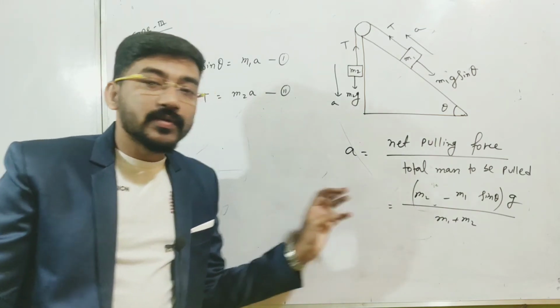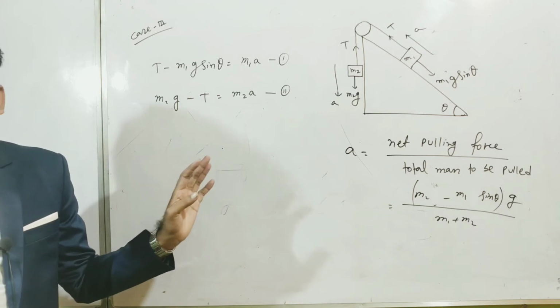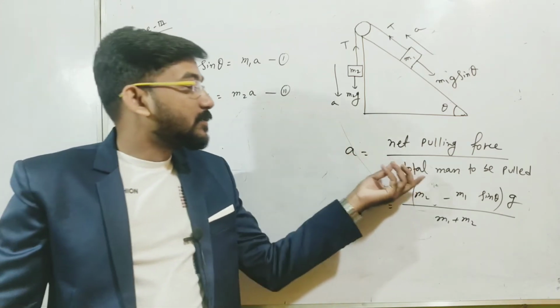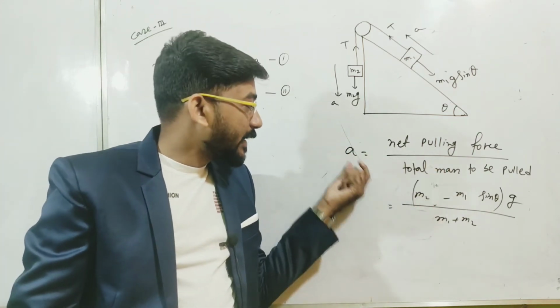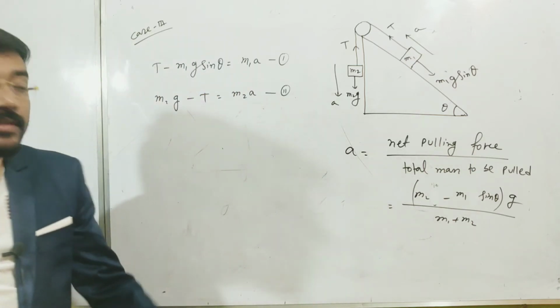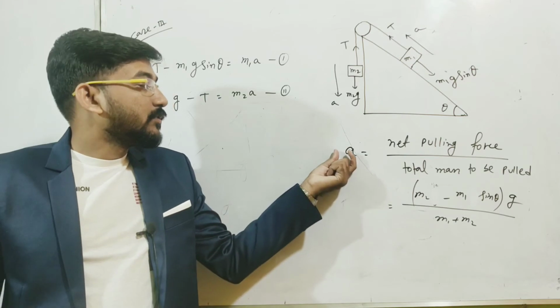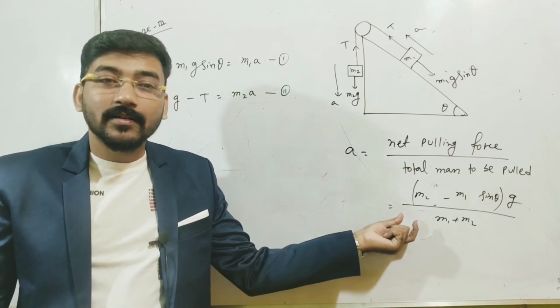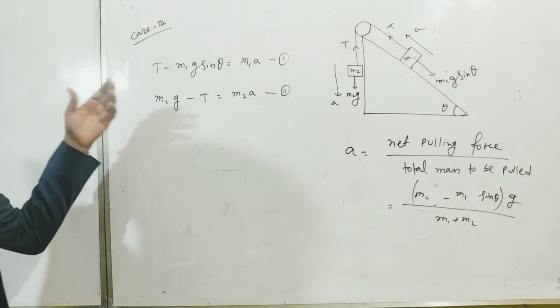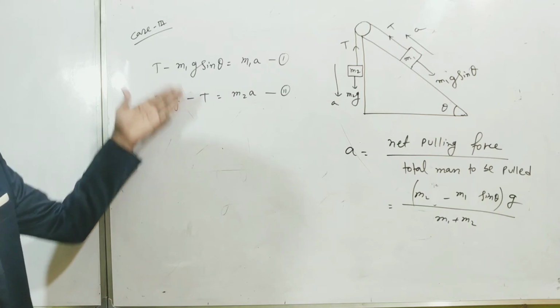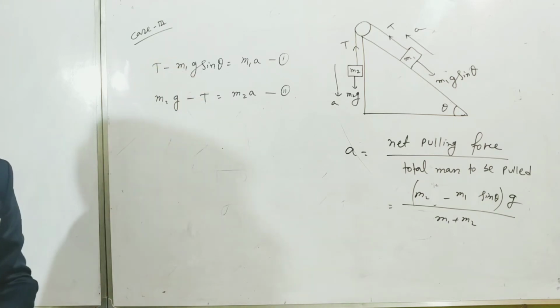But if you want to save a little bit of time, then you can use this formula, net pulling force, and you can get the acceleration directly. Sometimes you need the acceleration directly. So you can find the acceleration from here directly, and using this acceleration in any one of these equations, you will get T.